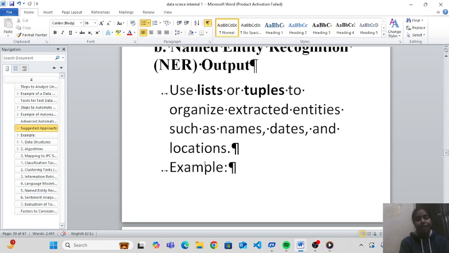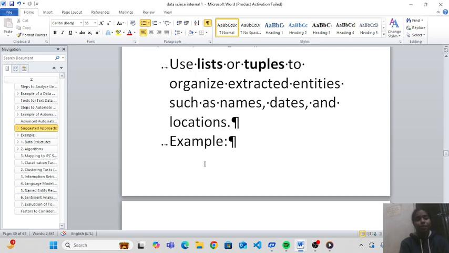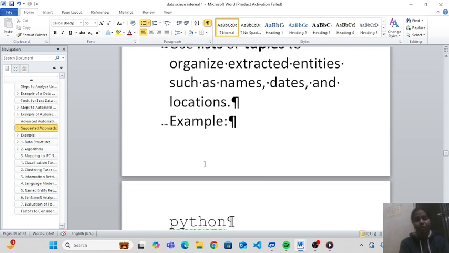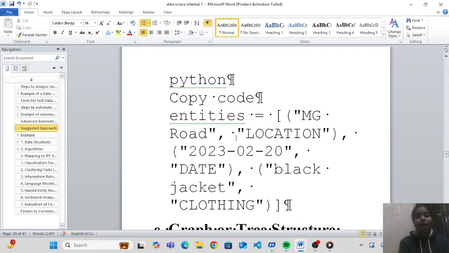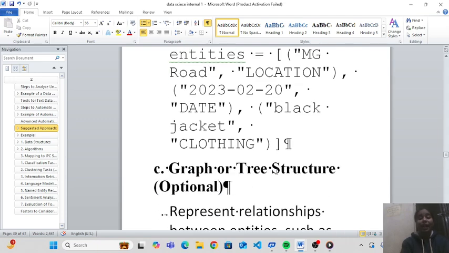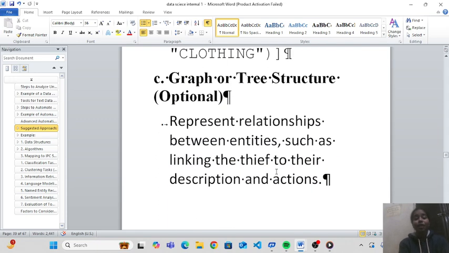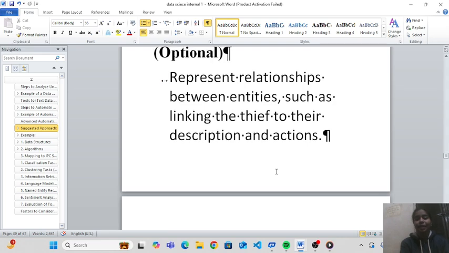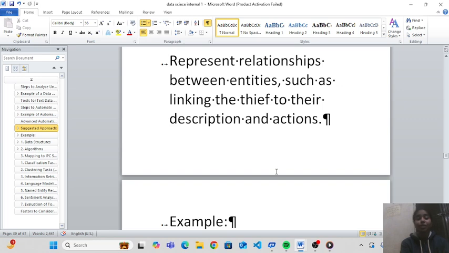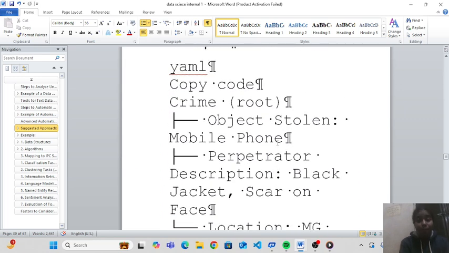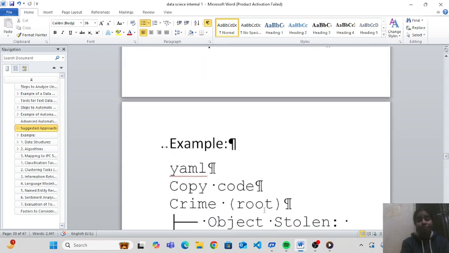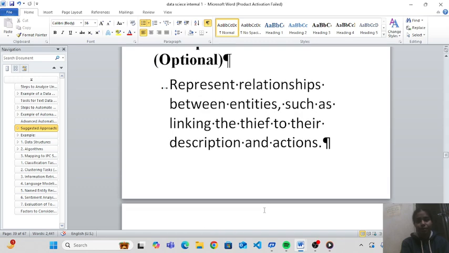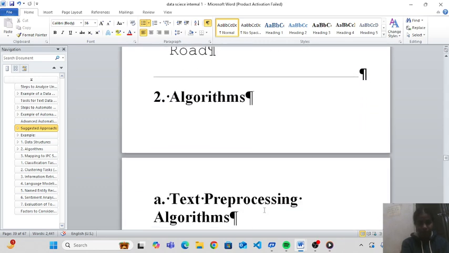Named entity recognition: use lists or tuples to organize extracted entities such as name, date and location. For example, entities: MG Road is the location, 20 February 2023 is the date, and clothing we identify like black jacket, etc. Graph or tree structure: represent relations between entities, such as linking the thief to the description and actions. This is an example in Python of how graph or tree structures are made.